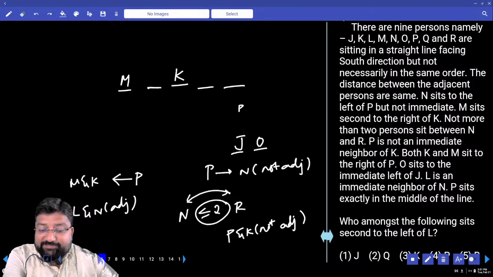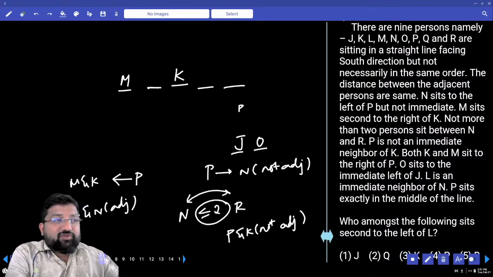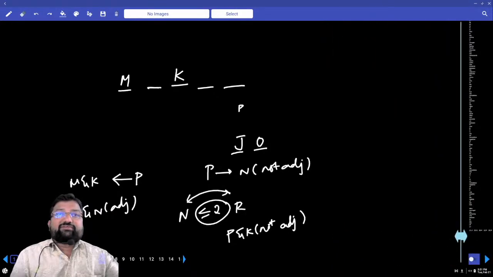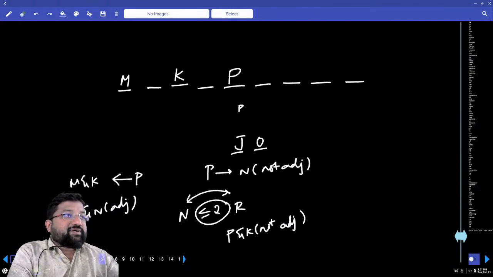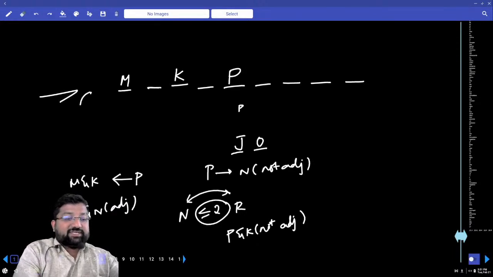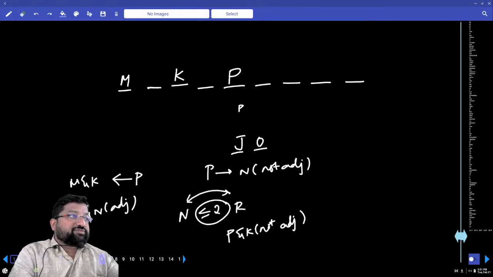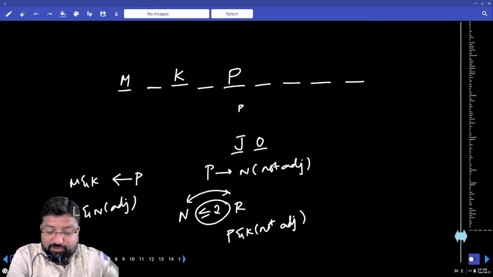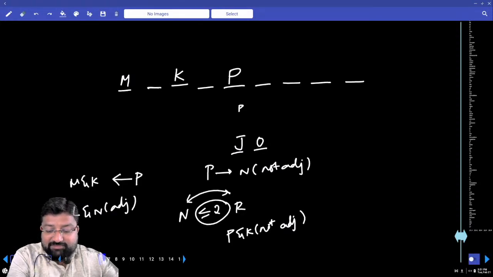P sits exactly in the middle of the line. Total number of people, Amma, and P is sitting exactly in the middle. So 1, 2, 3, 4. Pakka P ikkade kada undalsindi. Cheppandi amma. Extra people itu pakkaki velle chance ledu. Endukante P is exactly in the middle ante left of P should be 4 and right of P also should be 4. And then he says less than or equals to 2 people between N and R.